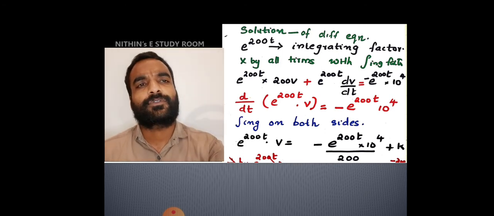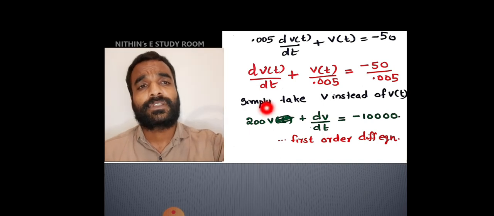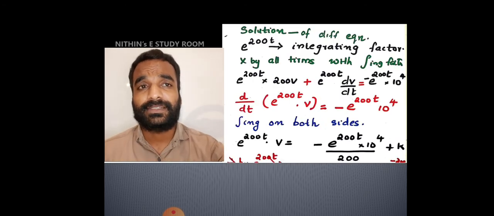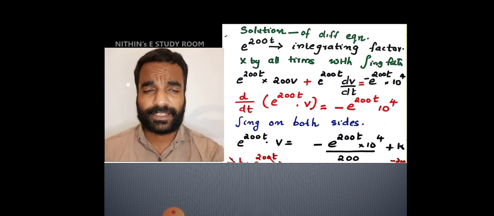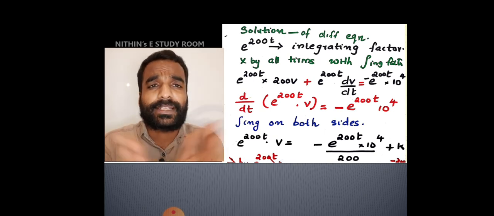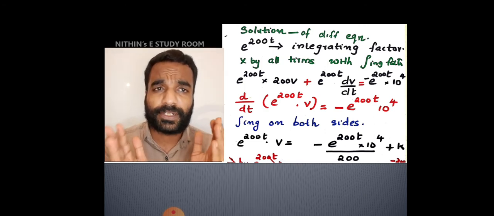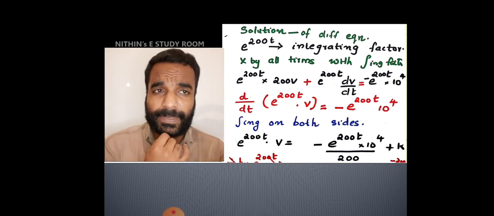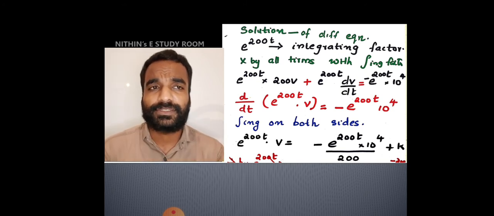So first of all, we have to find the integrating factor. Integrating factor depends upon the coefficient of the basic variable. Here the basic variable is V. Its coefficient is 200. So the integrating factor is e raised to 200t. E raised to 200t is the integrating factor. Multiply all the terms by this integrating factor. Then we will get e raised to 200t into 200V plus e raised to 200t dV by dt, that is equal to minus 10,000 into e raised to 200t.